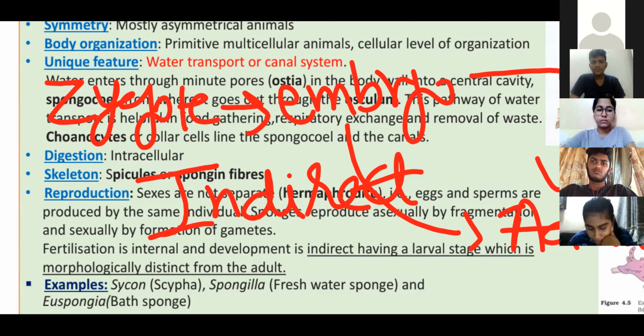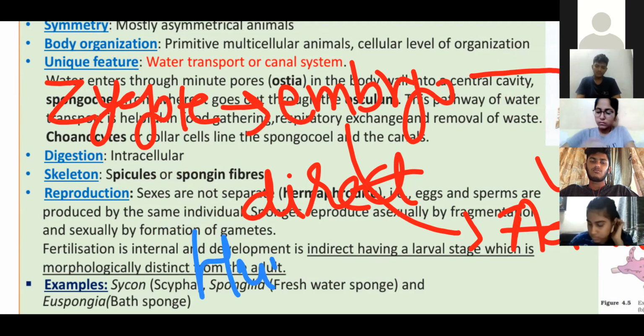So that we call direct development. If larva present, indirect. If larva is not present, direct development. Remember, direct, simply one example, human.